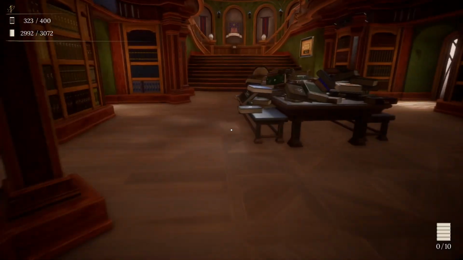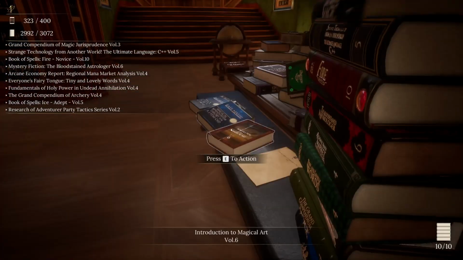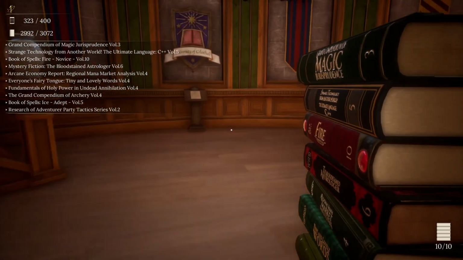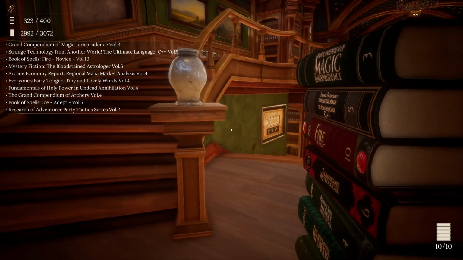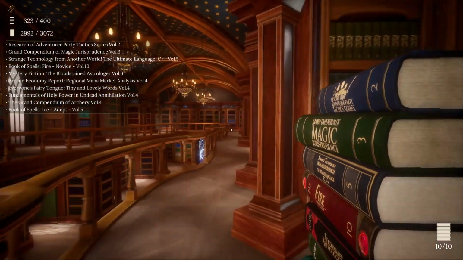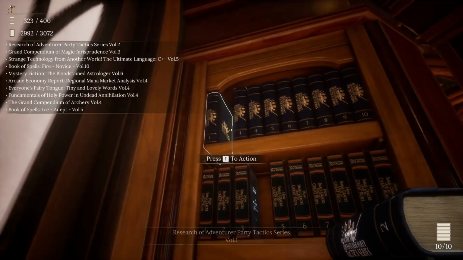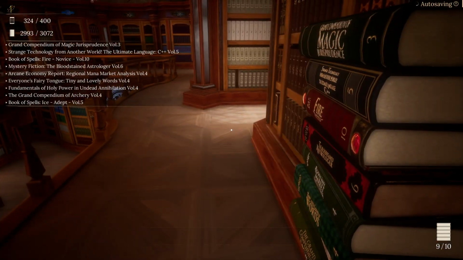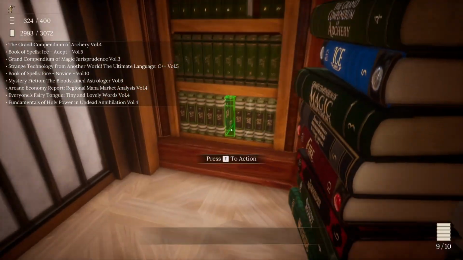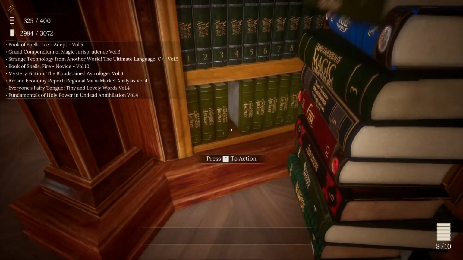Okay. That is not too bad here. So, Jurisprudence, Otherworld, Destruction, Mystery, Economics, Language. Okay, let's start from this side. Research and Adventure Party Tactics Series, Volume 2. Which is one of the last two I'm missing here. Oh, we missed the Grand Compendium of Archery, Volume 4. Where is the Grand Compendium of Archery? Down here. Okay.